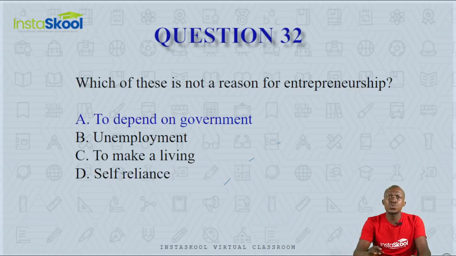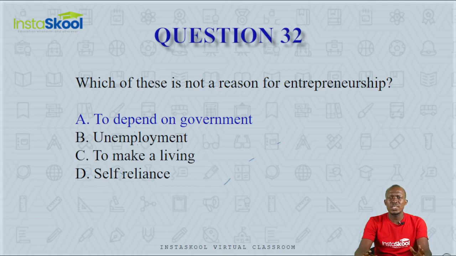Question number 32. Which of these is not a reason for entrepreneurship? A, is it to depend on the government, or because of unemployment, or to make a living, or for self-reliance? Now, when you become an entrepreneur, you are self-employed and would even employ other people.